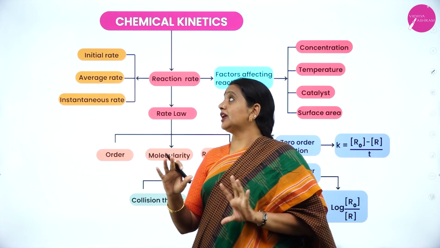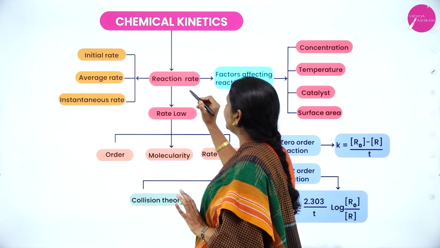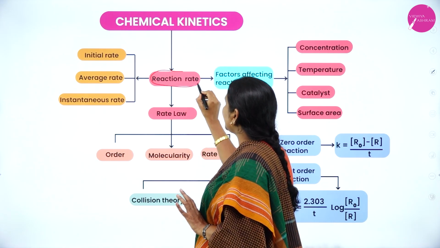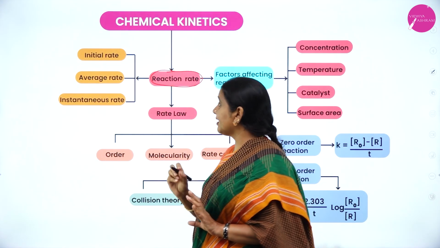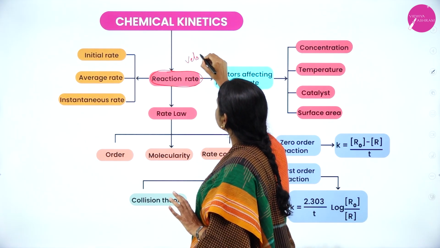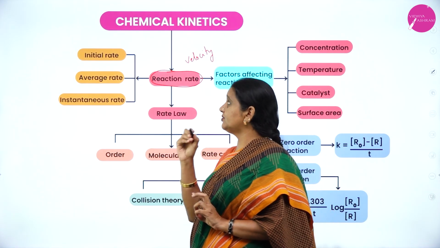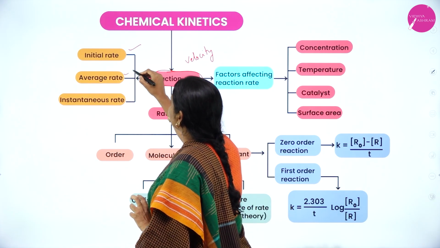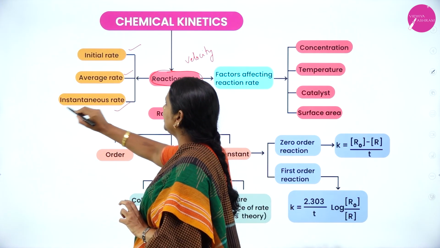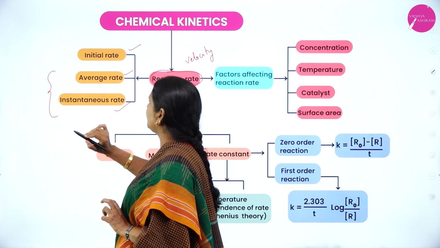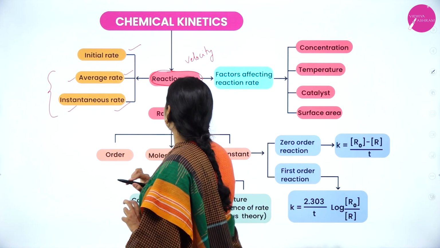I'll tell you the flow chart. In chemical kinetics, the very important thing is reaction rate, or reaction velocity. In reaction rate, there are three types: initial rate, average rate as well as instantaneous rate. Here I am going to explain about average rate as well as instantaneous rate.